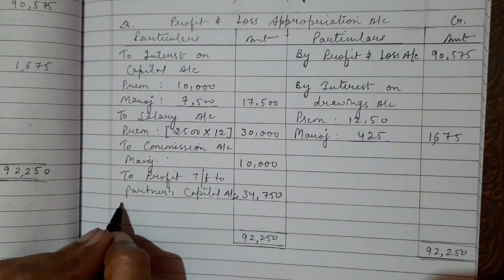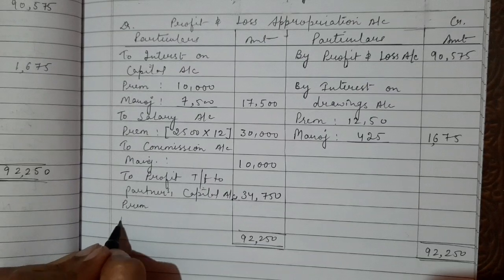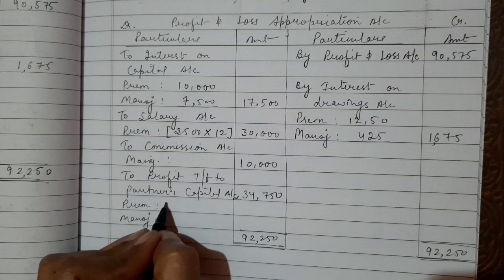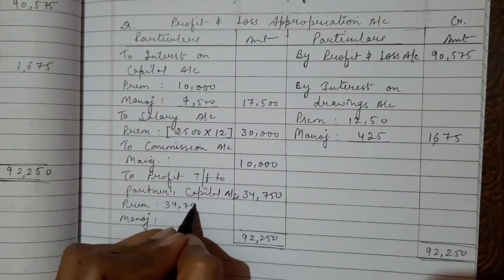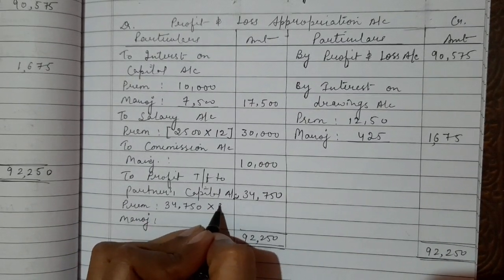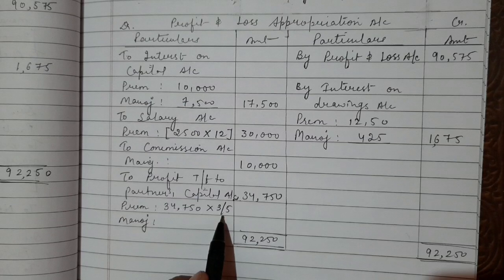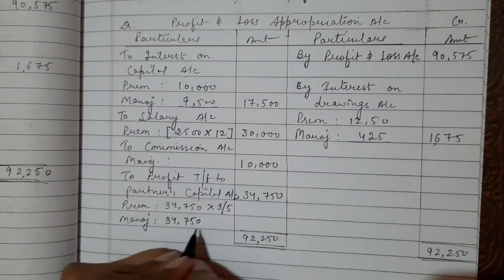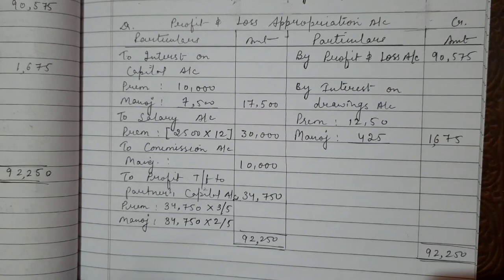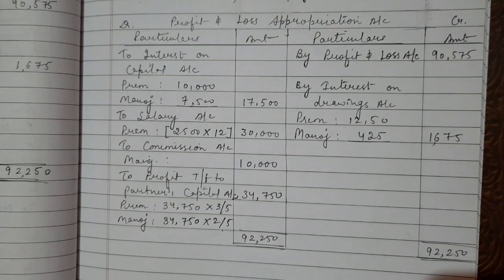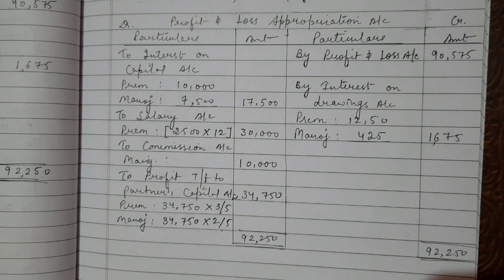Now we will distribute between Prem and Manoj. So for Prem, 34,750 multiplied by 3/5, as the profit sharing ratio is 3:2, and for Manoj it is 34,750 into 2/5, as it is given 3:2. Okay, so this is the question number 13, and it was your profit and loss appropriation account for question number 13.